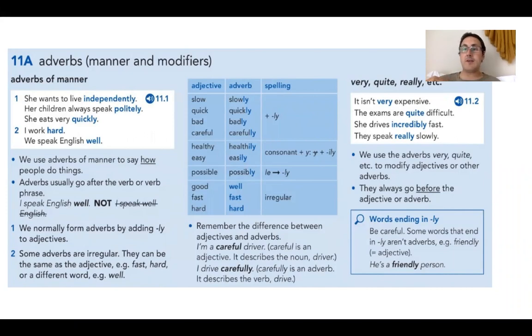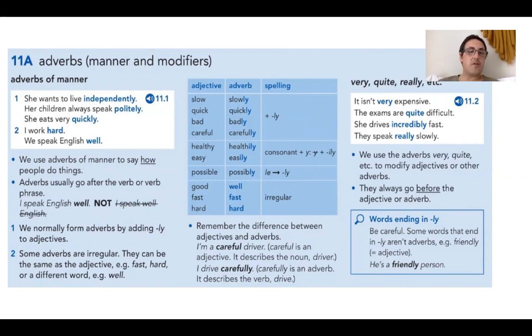Now, the plan is I'm going to talk you through this and explain it. And then I'm going to go onto separate pages and explain with more examples and give clearer details and answer any questions that you might have about this as well. Okay, they can be a little bit tricky, but let's see. She wants to live independently. So I'm just going to start by reading this where the cursor is. So she wants to live independently. Her children always speak politely and she eats very quickly.